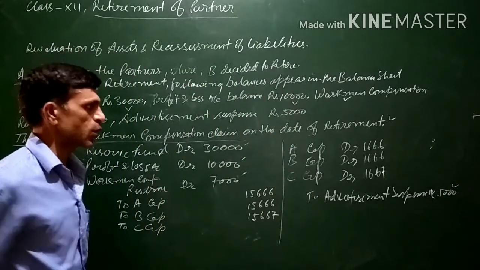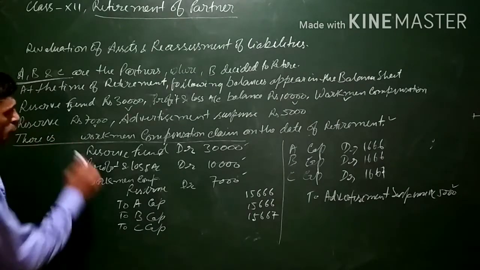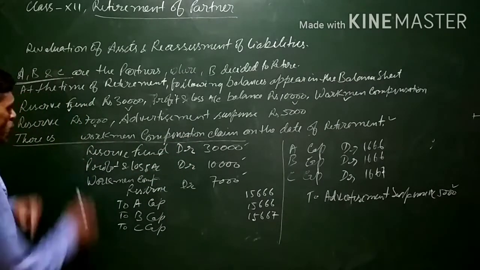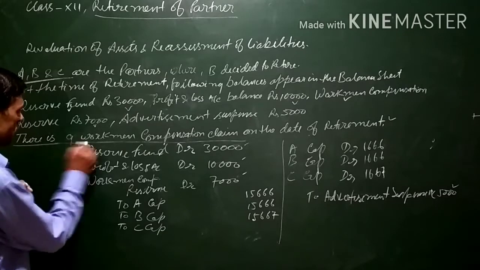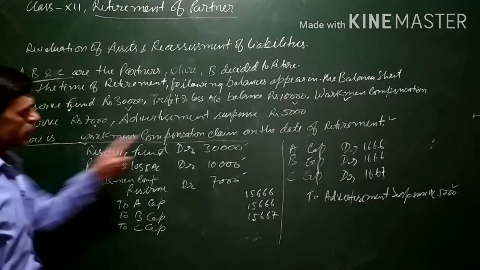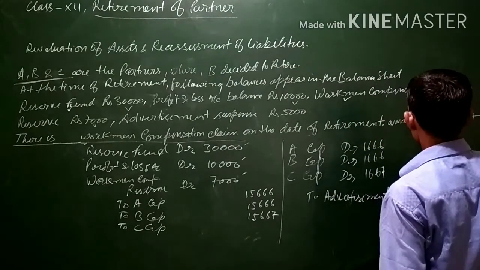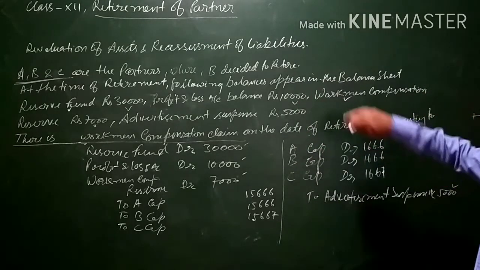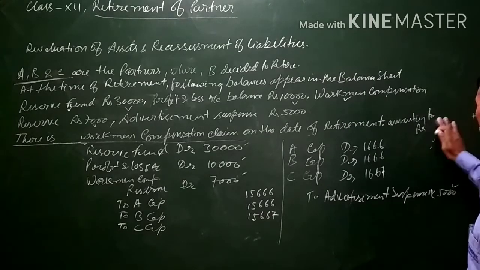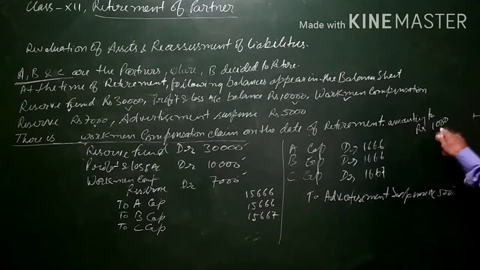Suppose there is a minor change in the question, and there is a workman compensation claim on the date of retirement amounting to rupees 1,000. We are assuming that a claim of rupees 1,000 is pending.